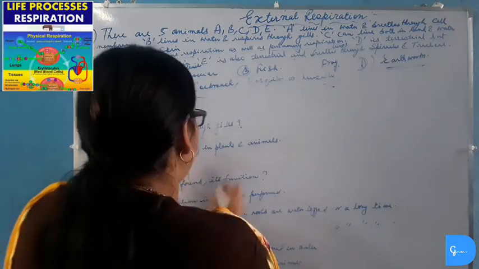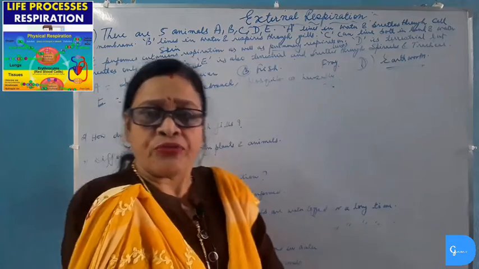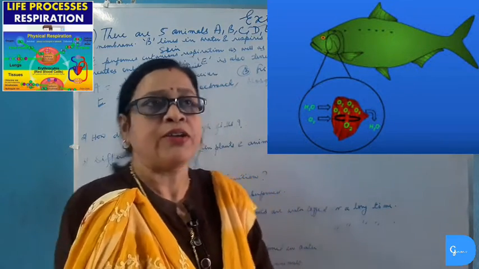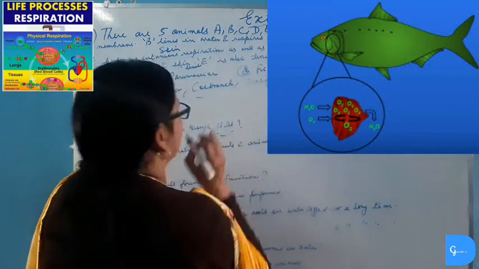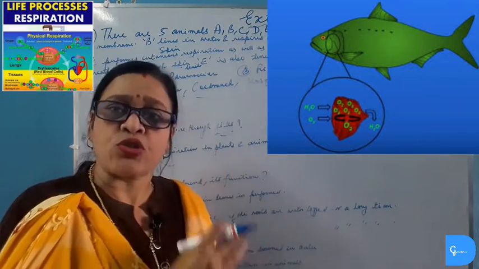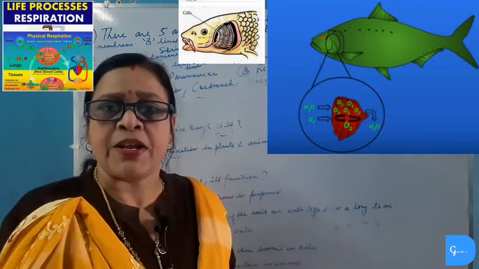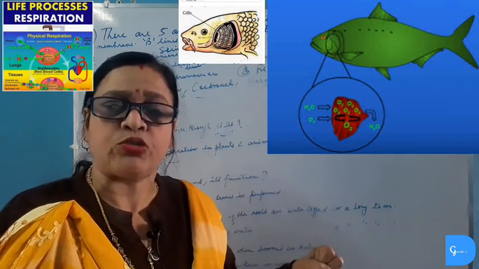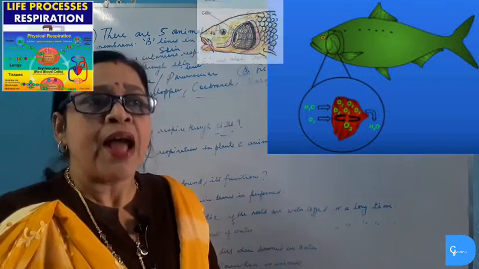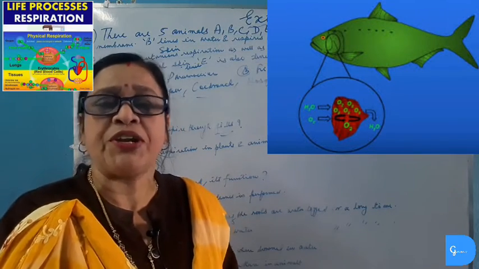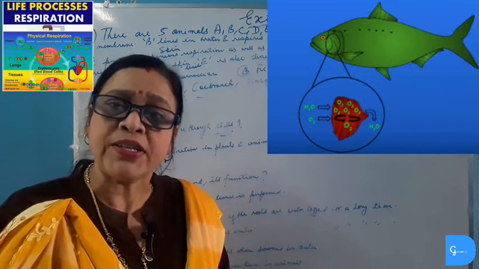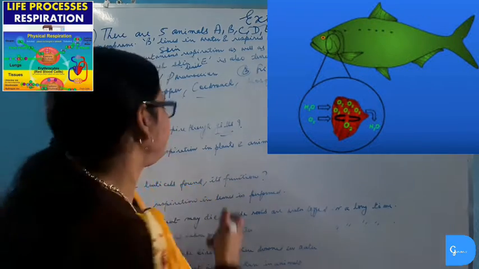How do fishes respire through gills? We know that fish takes oxygen which is dissolved in water, and gills are highly vascular. So when water flows through gills, then gill capillaries extract oxygen from the water and then it transports it to the various parts of the body, and the carbon dioxide which is produced in body of the aquatic animal is also eliminated out through gills into the flowing water.